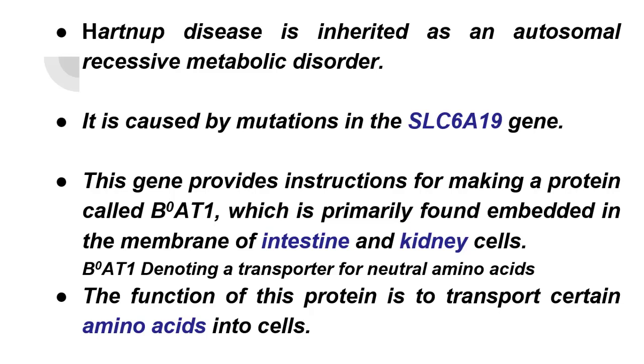So Hartnup disease is an inherited autosomal recessive metabolic disorder. In this condition, there is a mutation in the gene responsible for the transport of some amino acids.